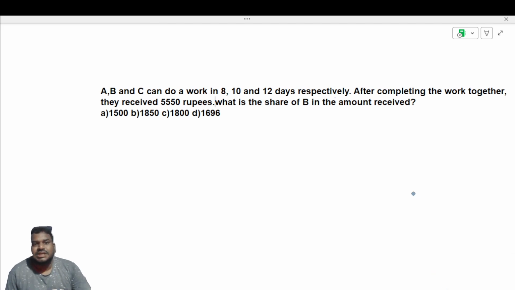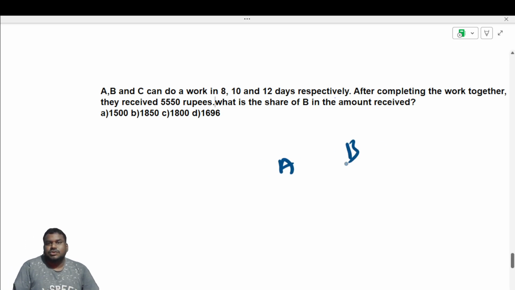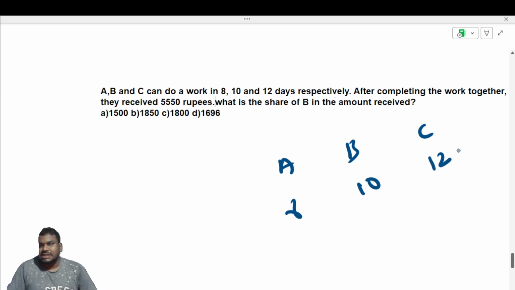Now A, B and C can do a work in 8, 10 and 12 days. 8, 10, 12. 12 is the larger number. Into 1 is 12, into 2 is 24, into 3 is 36, into 4 is 48, into 5 is 60. 60 will be divisible by 10 but not by 8. Into 6.